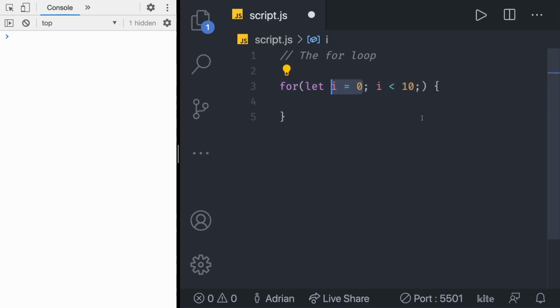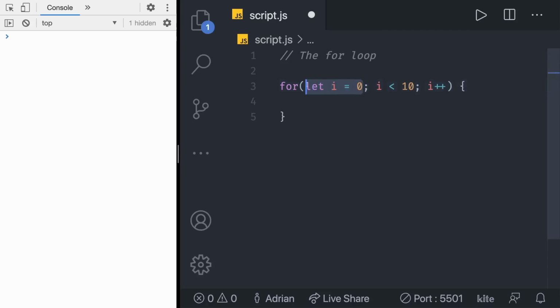And then the final expression is executed at the end of each loop iteration prior to the next condition check. It is usually used to increment or decrement your loop counter. Now that we said that, in here we can use i++ to increment that variable. So what is happening here?